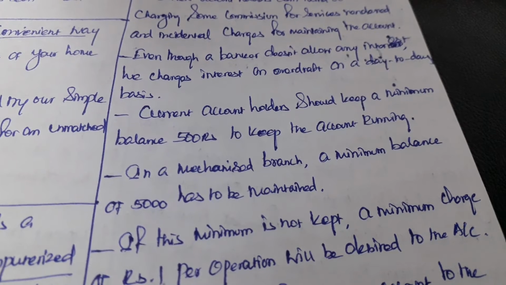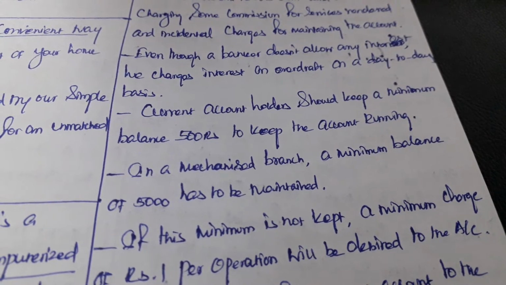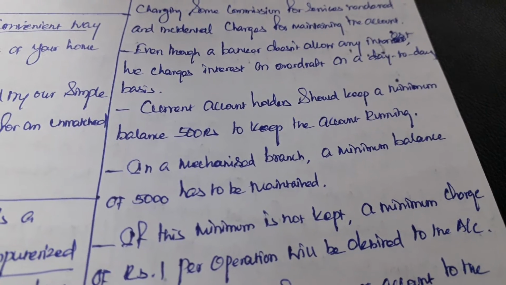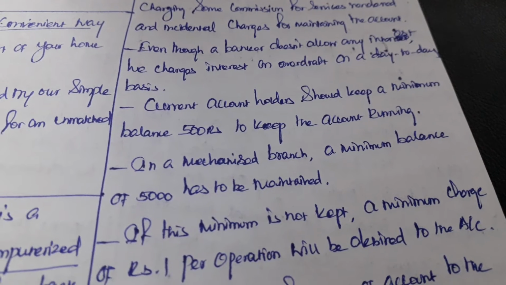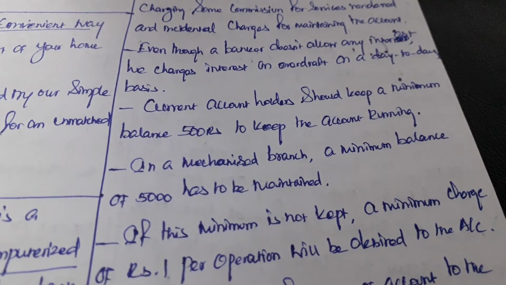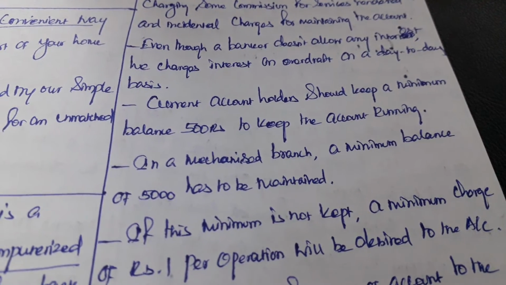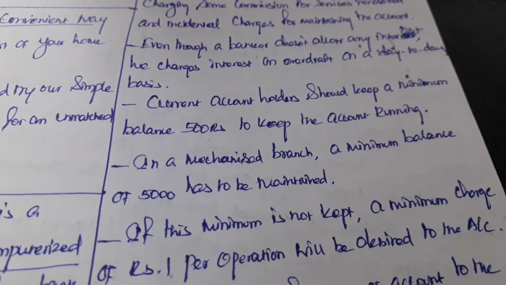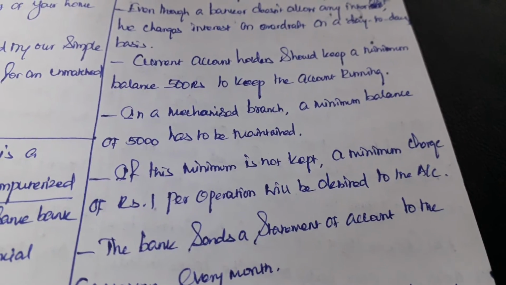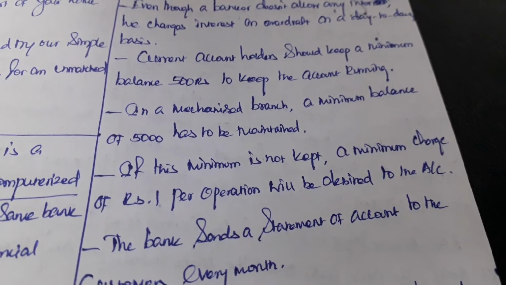Current account holders should keep a minimum balance of 500 rupees to keep the account running. A current account is also known as a running account. So current account holders should keep a minimum of 500 rupees in their account. In a mechanised branch, a minimum balance of 500 has to be maintained.